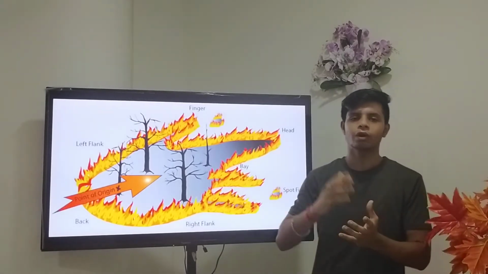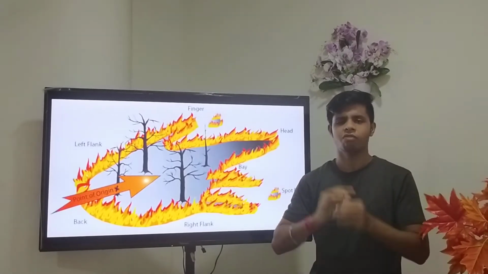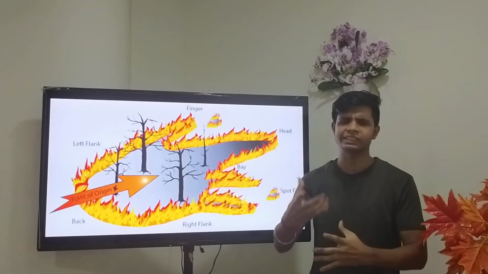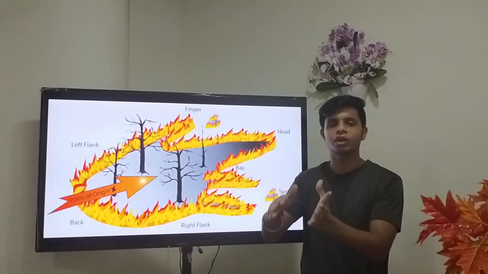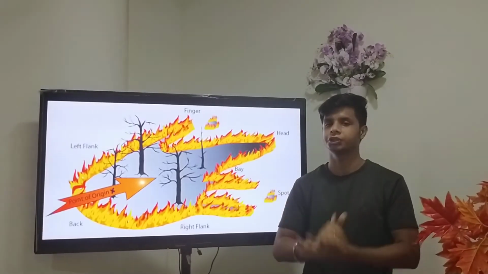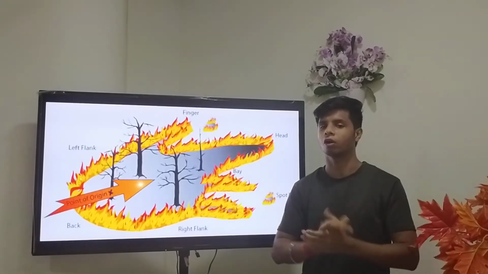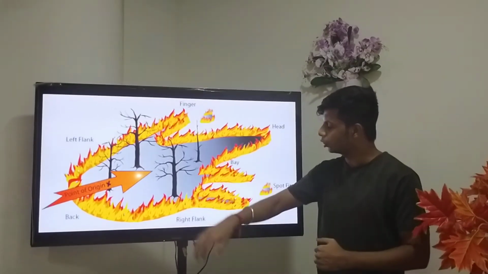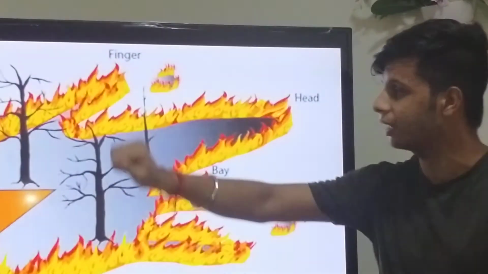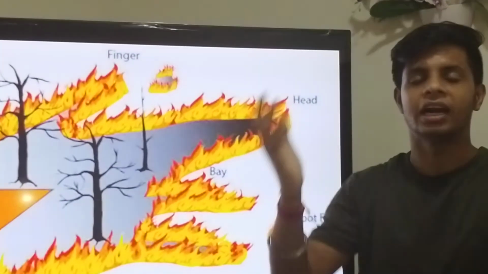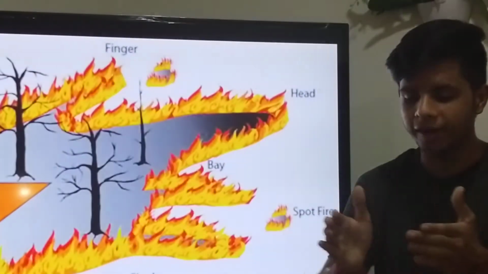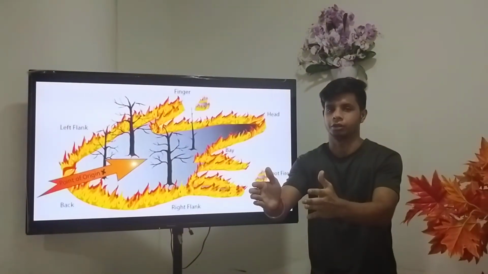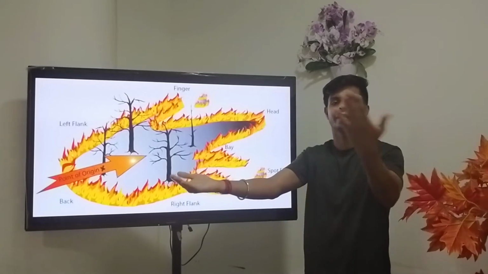Now, this particular head is not permanent actually. Whenever you are fighting a fire, whenever you are seeing any wildfire, it may change from one location to another location, depending upon your wind conditions, wind velocity, wind direction and all. So multiple factors are there. Fine. Now, secondly, we will look at the flanks. Right flank and left flank, basically they are the adjacent areas of the fire. For example, if the fire is moving in the front direction, there will be the left flank and right flank.